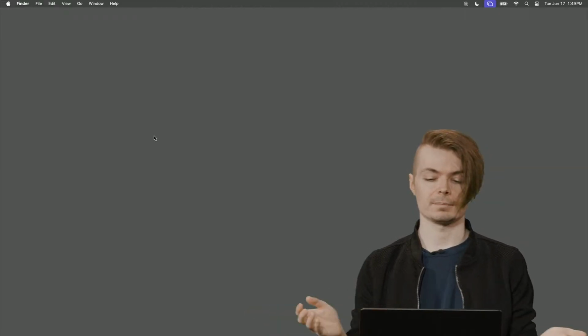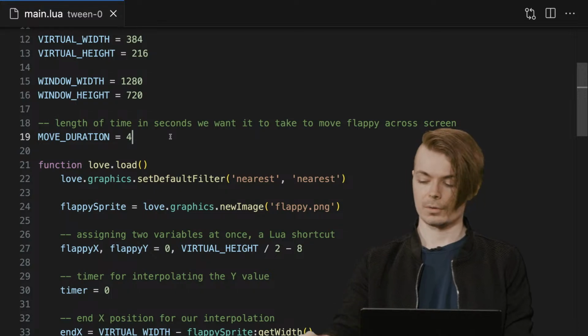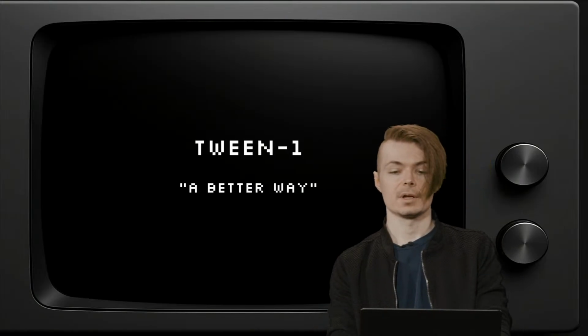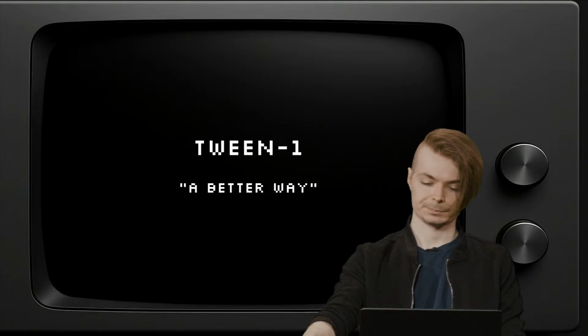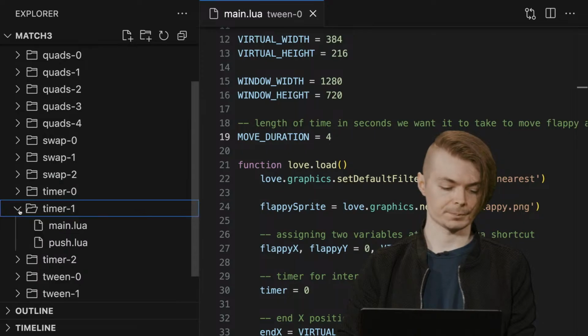But it is still a little bit heavy-handed. We're dealing with timers, so we clearly have some refinement we can do. Let's improve it a little bit. I'm going to go over to tween 1.